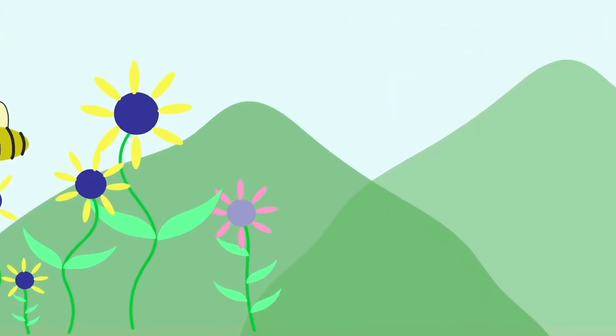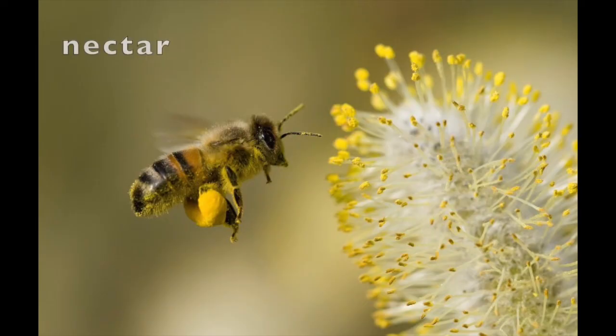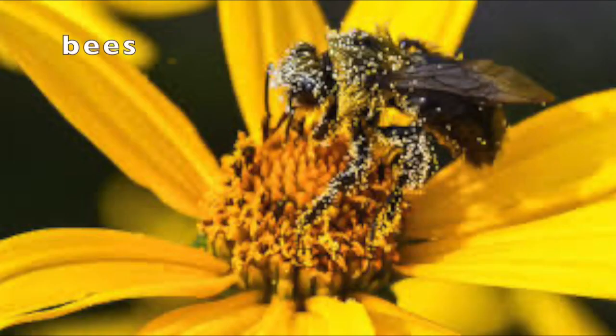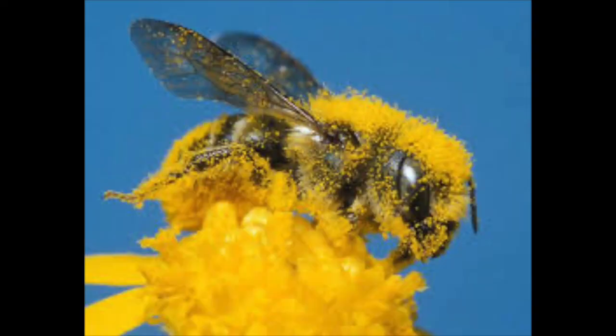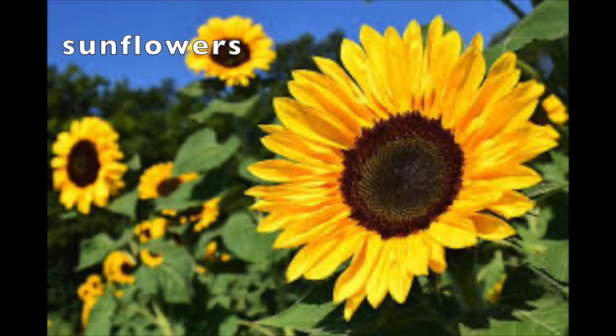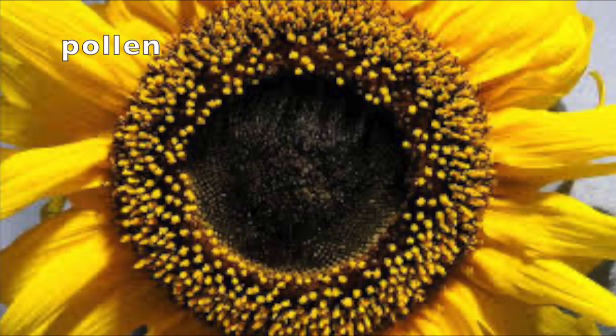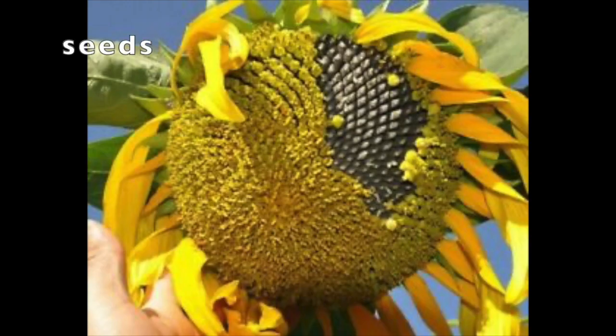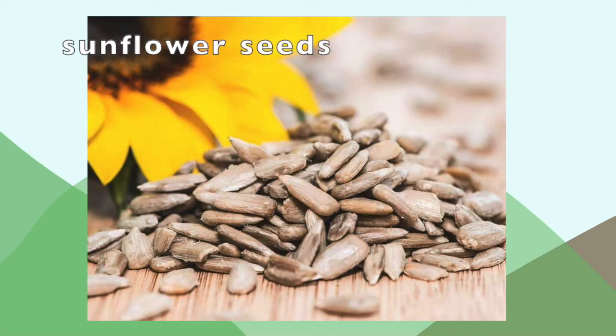Okay, now let's have a look at some different flowers and their uses. The nectar attracts bees to the flower. It's yummy. They can make honey using the nectar. Here are sunflowers. Inside the sunflowers, there is pollen. Here are the seeds. Sunflower seeds. They are delicious.